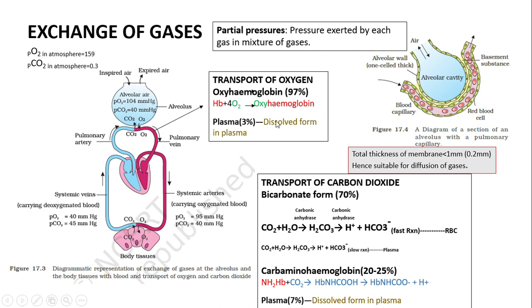In these forms, oxygen is traveling as 97% oxyhemoglobin, and the remaining 3% is in dissolved form, whereas carbon dioxide, 70% is traveling in the bicarbonate form, 20 to 25% as carbaminohemoglobin, and the remaining 7% in the dissolved form in the plasma.